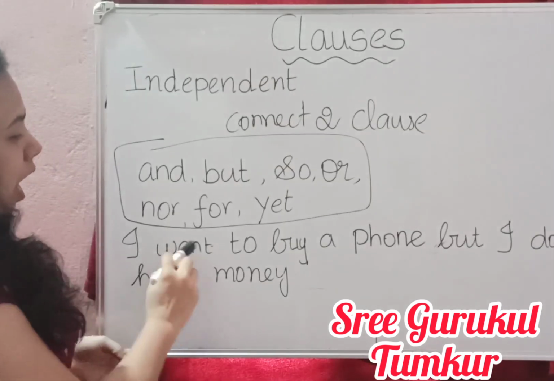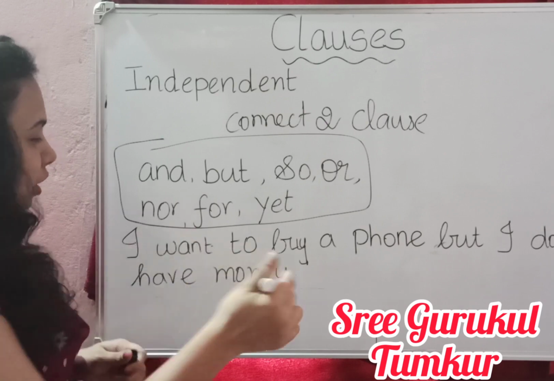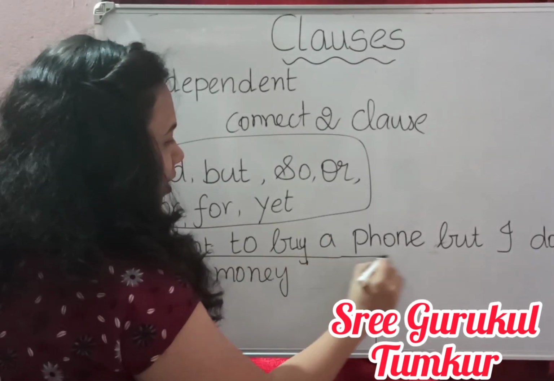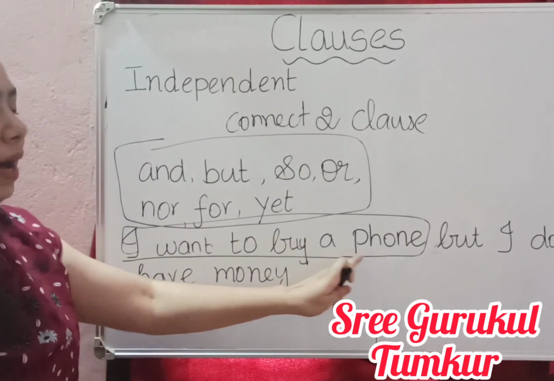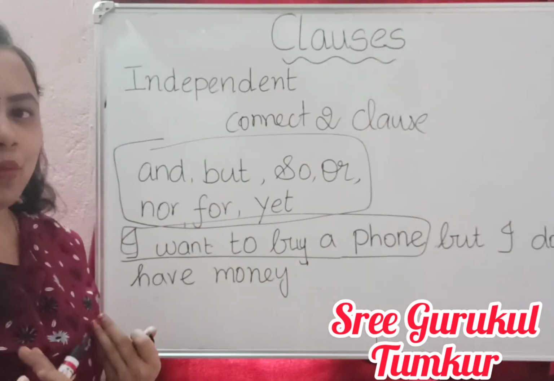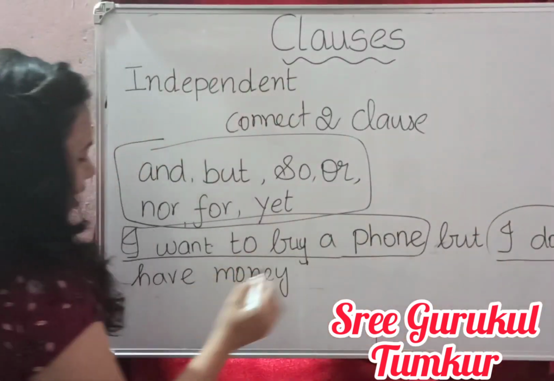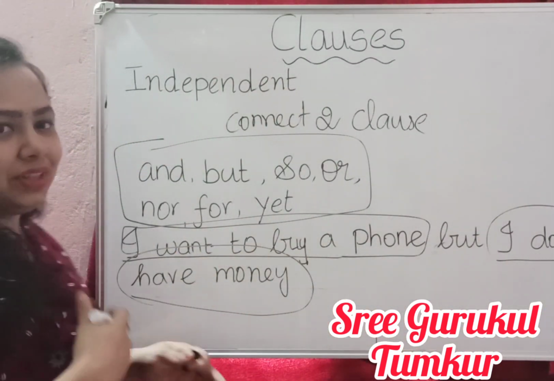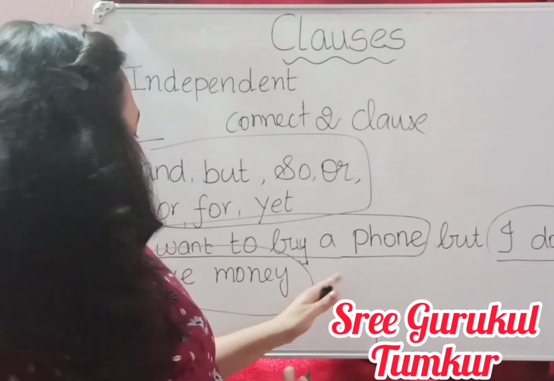For example, I want to buy a phone, but I don't have money. So here we have one main clause. It gives a complete meaning, correct? I want to buy a phone. We know that I want to buy a phone gives a complete meaning. And here, I don't have money. This also, without depending upon any other sentence, gives the meaning.